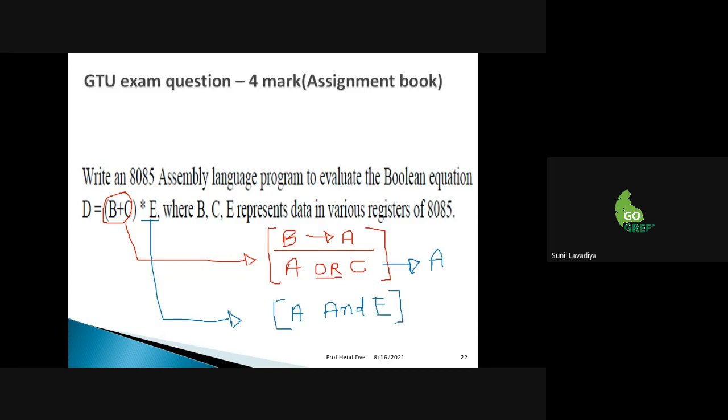This is what happens in the second line. Now, the third and last one. Where do we have to store the answer? In D, because it's D equal to, right? So for this one, what will I do? This answer is there in the accumulator. So we are shifting the answer of the accumulator to the register D.